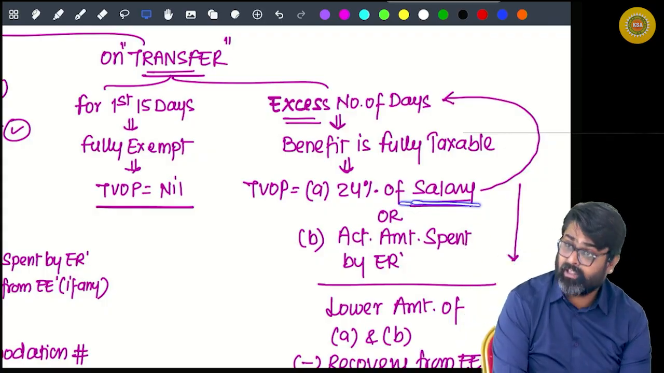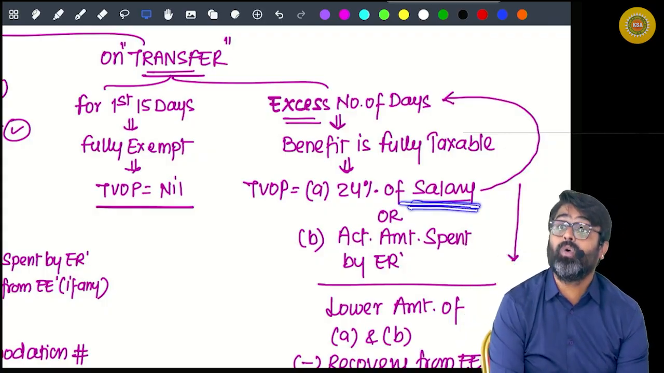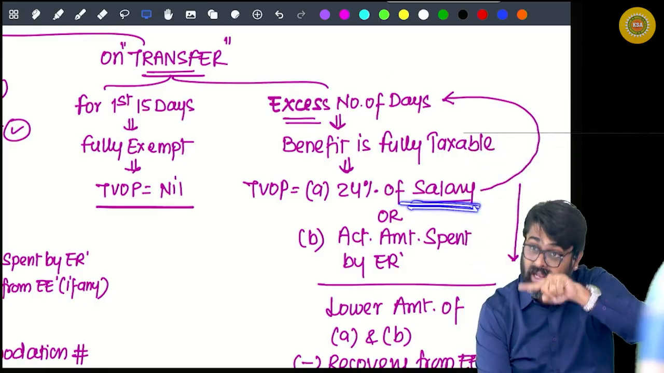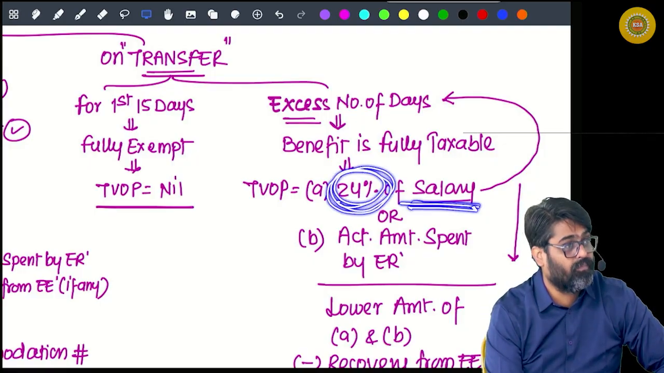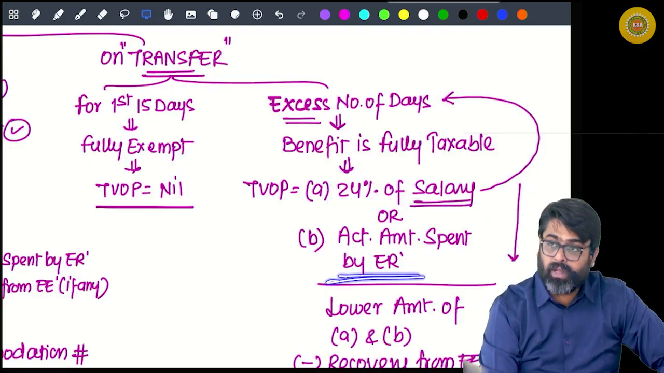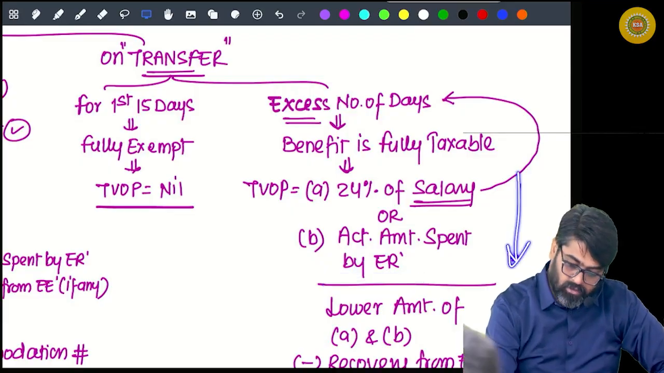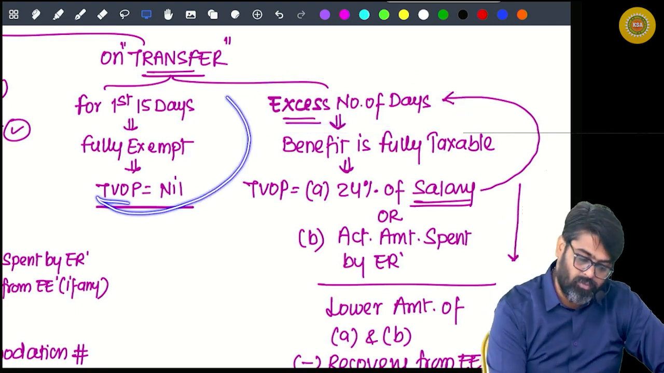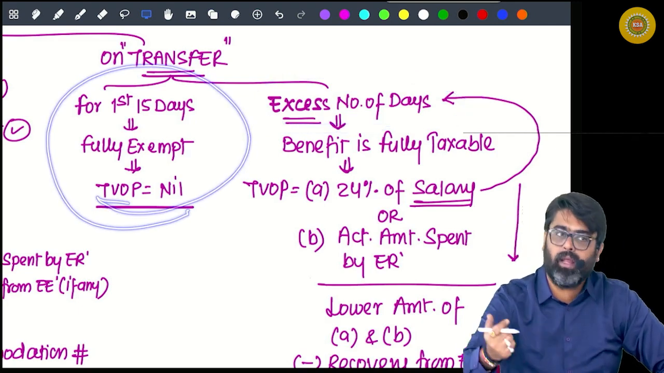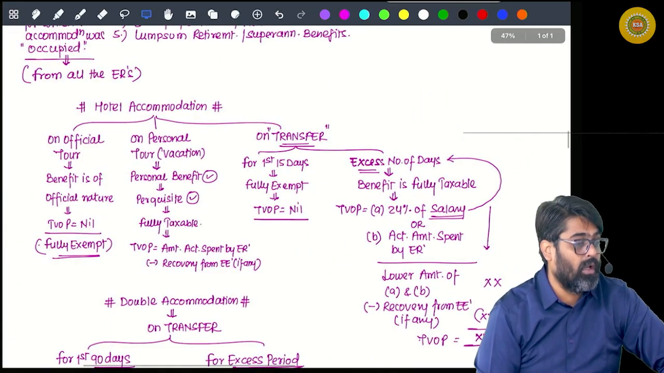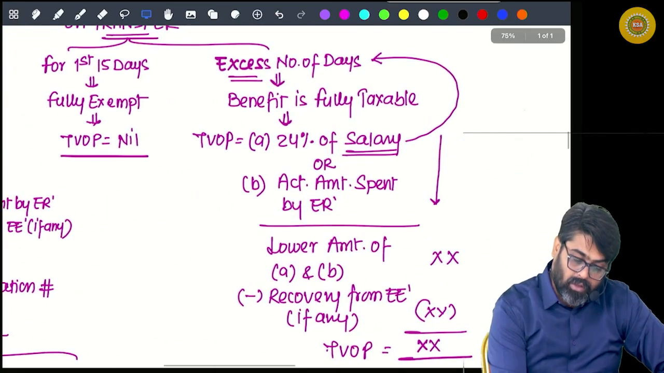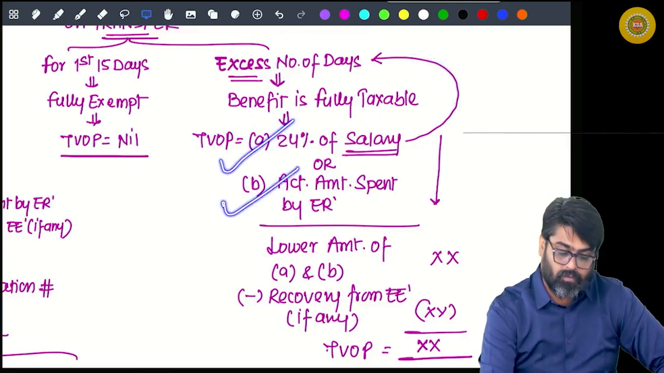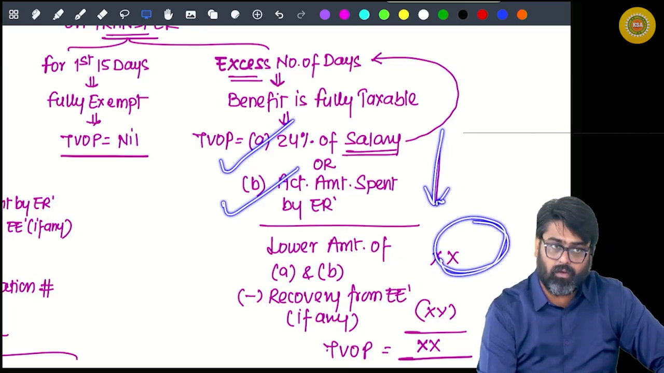So based on the salary which becomes due in those 10 days, except 5 things, take 24% of that, or whatever amount was actually spent by the employer for those 10 days, whichever is lower. That will be taxable for the excess number of days. And for the first 15 days the valuation will not be done because it is fully exempt. Will you remember this? This was your hotel accommodation. But wait, whatever amount is getting taxable here as your benefit, either 24% or the actual amount, whichever is lower, that lower amount will be your benefit. It will be taxable for you.